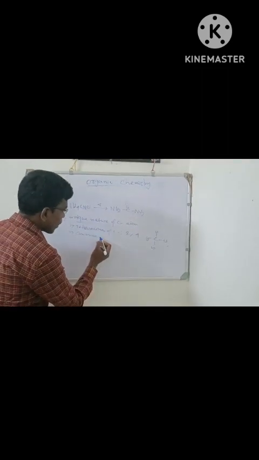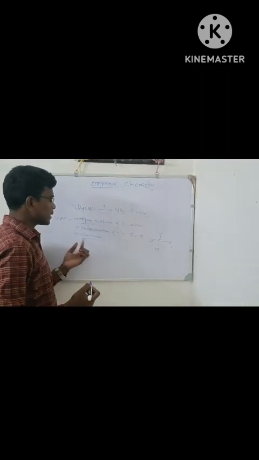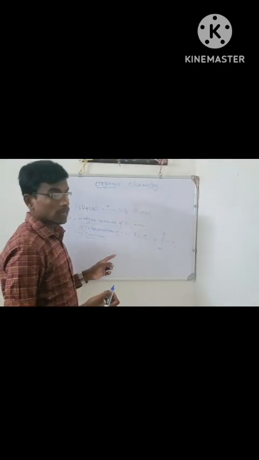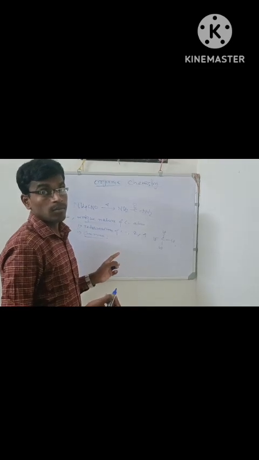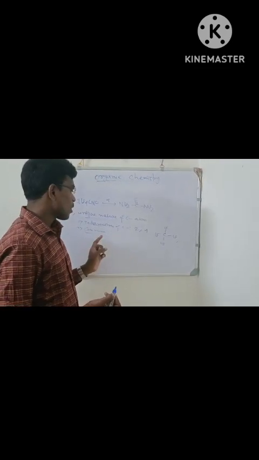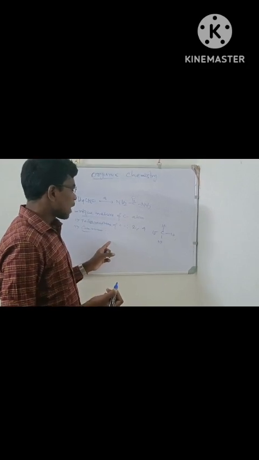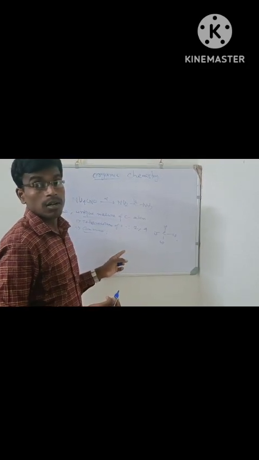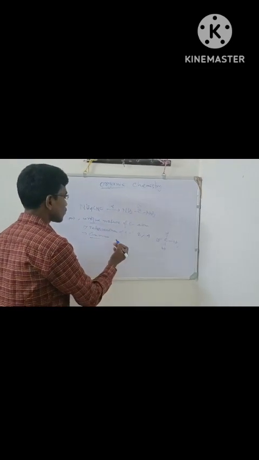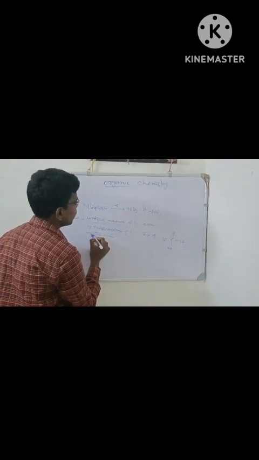Now we will know about catenation. What is catenation? Catenation is the property of self-linking of an atom to form covalent bonds through carbon-carbon single bond, double bond, triple bond, etc. Okay. This is the property of catenation.